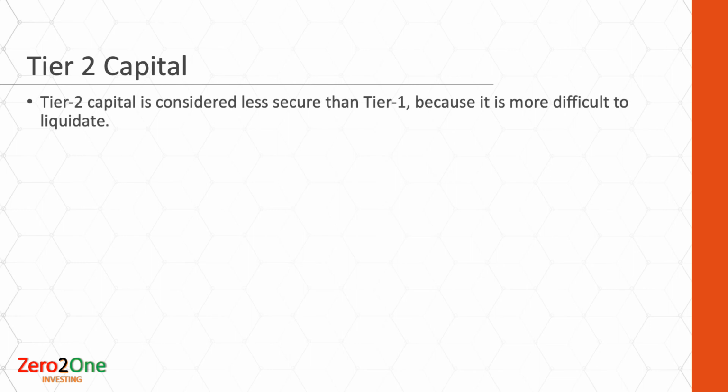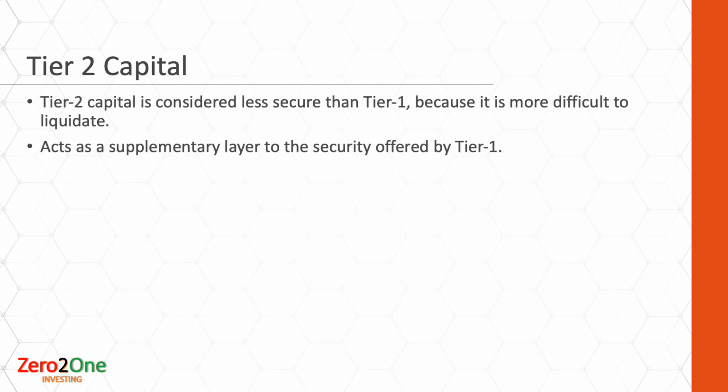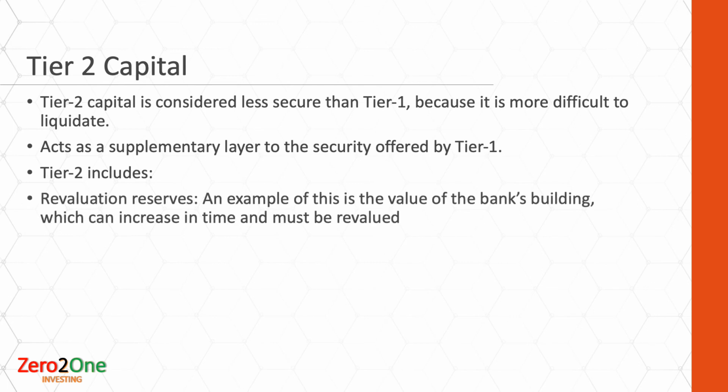Tier 2 capital is considered less secure than Tier 1 capital, and is more of a supplementary layer to the security offered by Tier 1. Tier 2 includes reserves like the revaluation reserve. An example of this is the value of the bank's building it owns, and the value can increase in time and must be revalued.